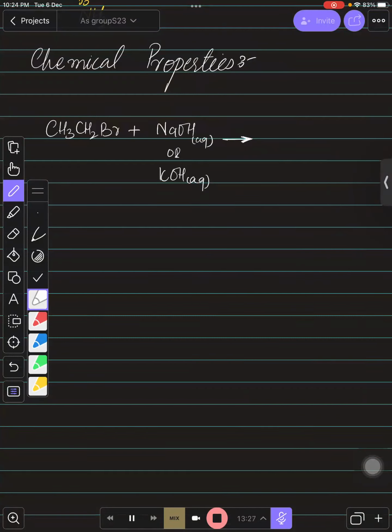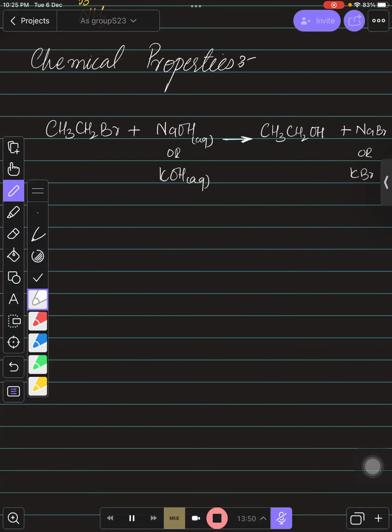the molecule, right? So ये जो OH है, ये यहाँ पर substitute हो जाएगा bromine की जगह पर, right? And it will become hydroxyl now because bond बना लिया है, और जो Br निकलेगा वो Na के साथ मिलकर NaBr बना लेगा, या you can say that K अगर आपके पास होगा तो KBr बना लेगा. This is the first reaction that you need to remember.